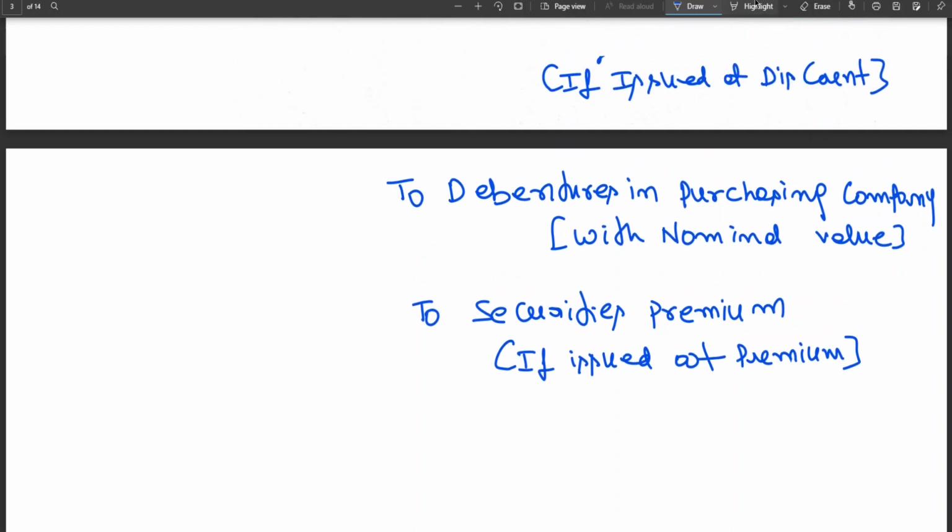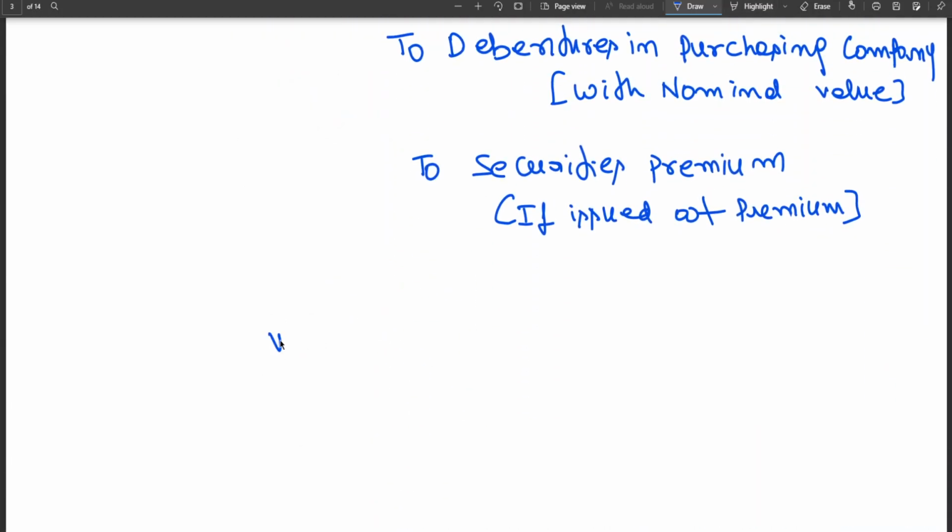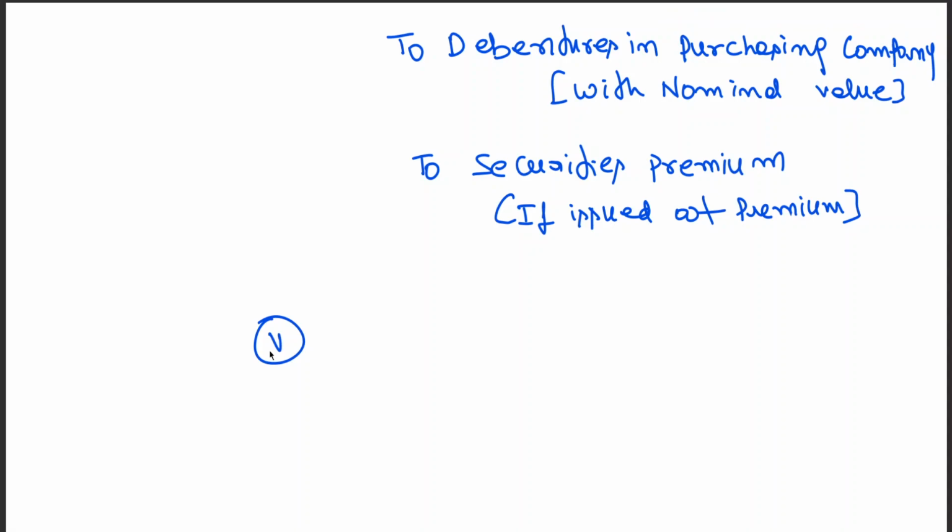Now the fifth entry. We have learned the entries in the books of the transferor, that is the vendor company. Vendor is nothing but the transferor or seller, whatever you can call them. Sometimes the purchasing company is going to reimburse the expenses.